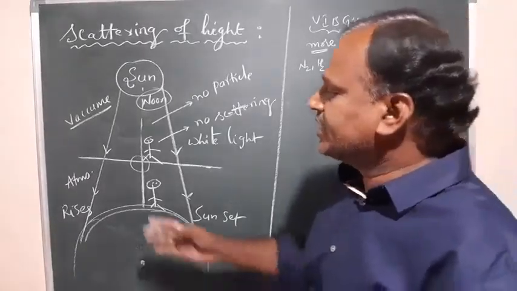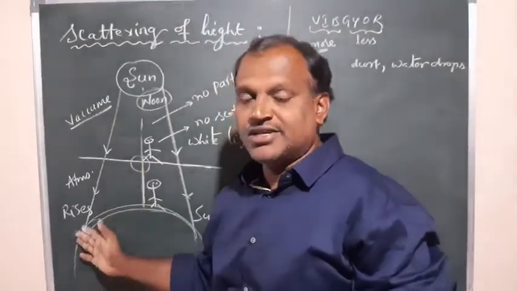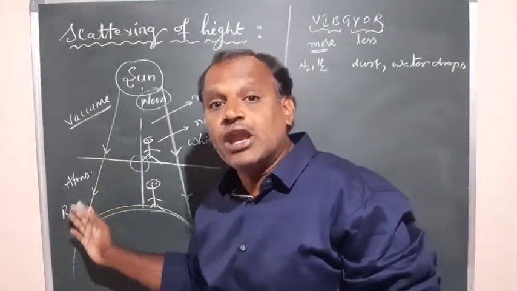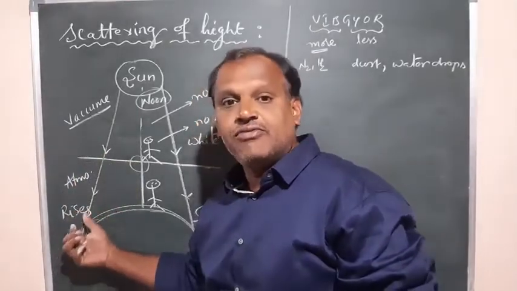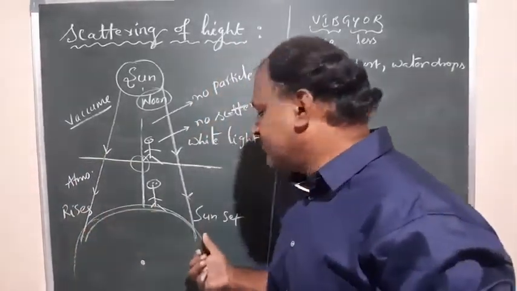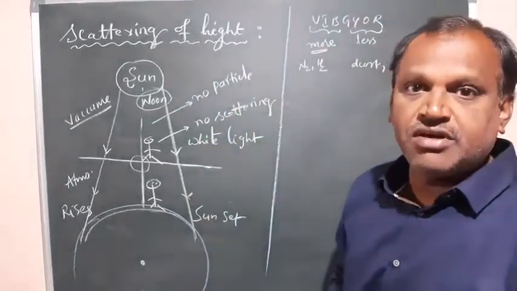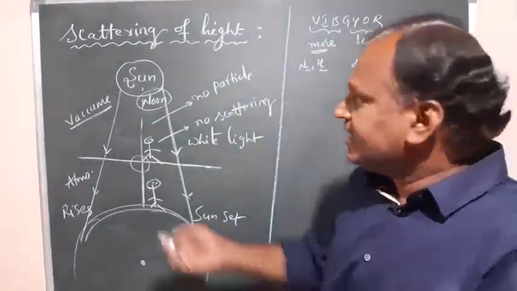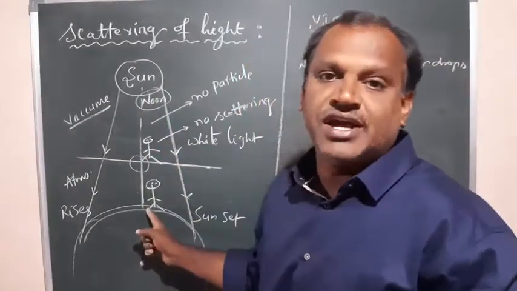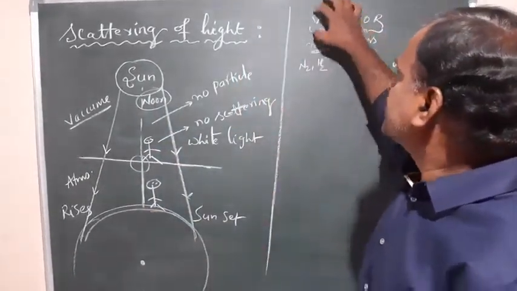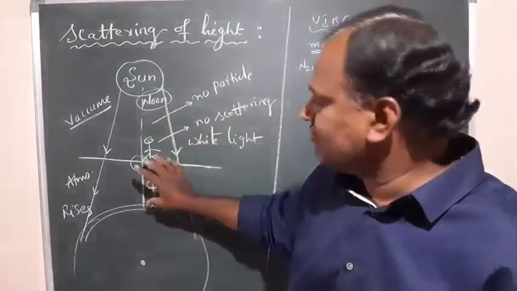So because of that the sky looks reddish, orange or yellow at the time of sunrise or sunset, because of scattering of light. And in the afternoon when you see the sky it looks white, because the scattering takes place only within a small distance.